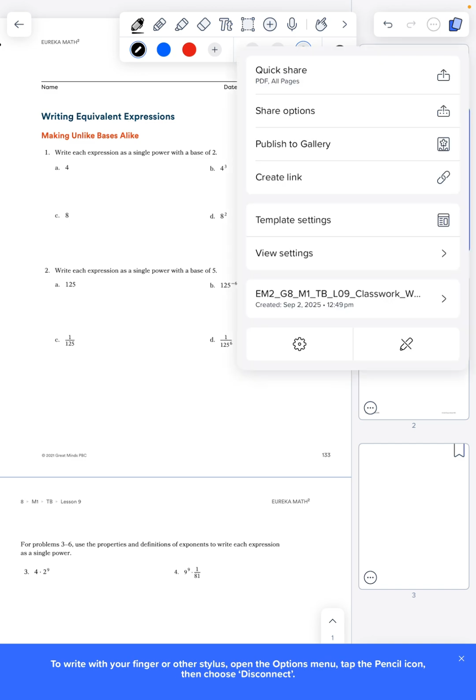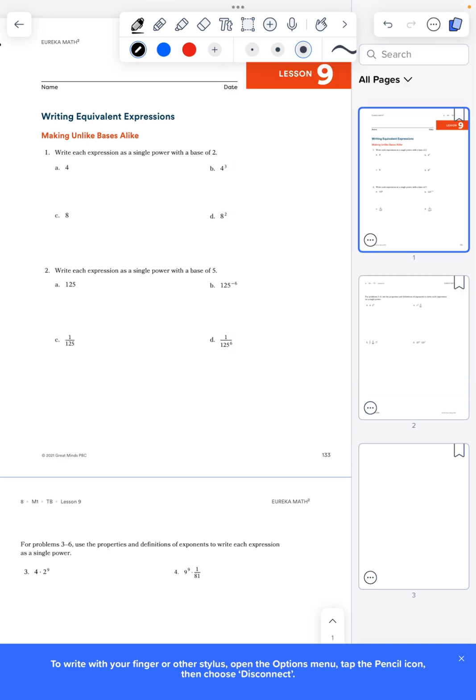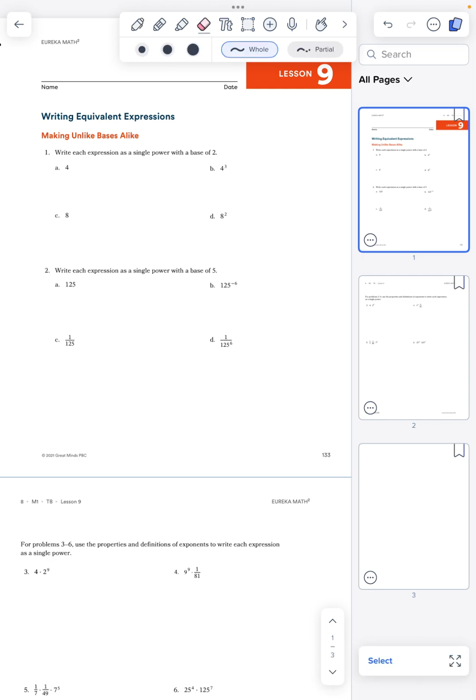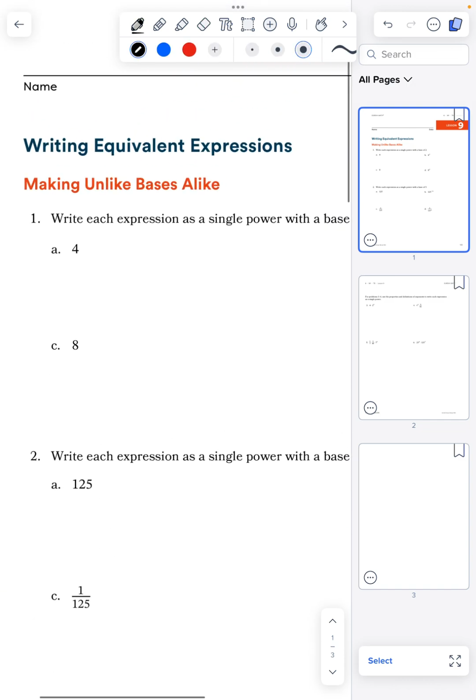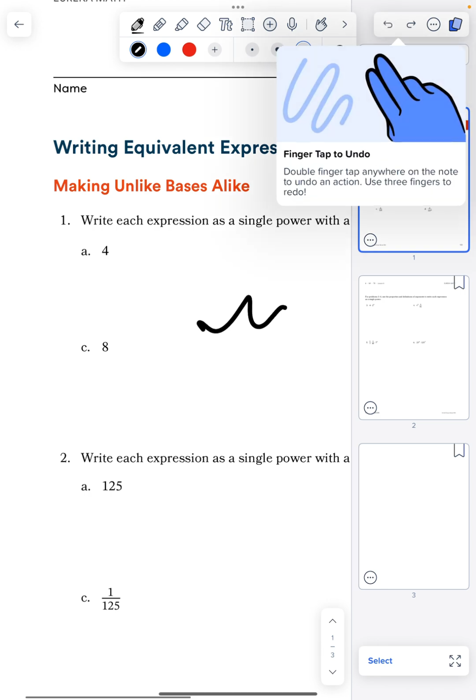Let's see. I was trying to see if I could add another page. This is a new format for me. So let's see. Okay, let me close this.